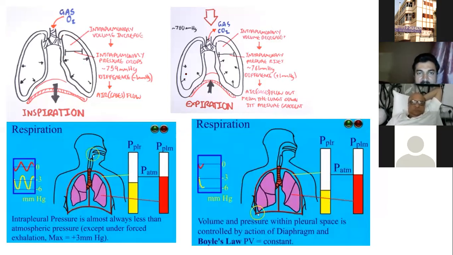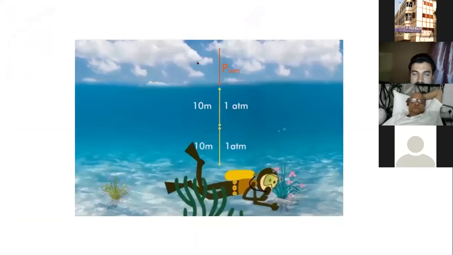In expiration, pressure increases due to the lung recoil as well as chest recoil. So pressure increases and volume is less. So there is opposite action. So we breathe on Boyle's law. So there is an interesting application of Boyle's law.